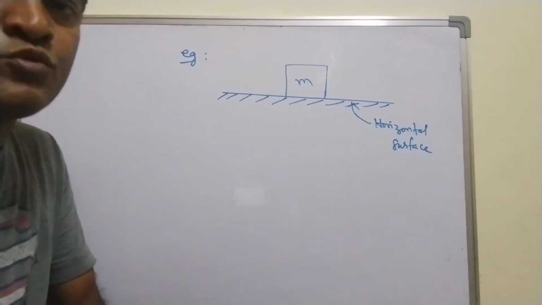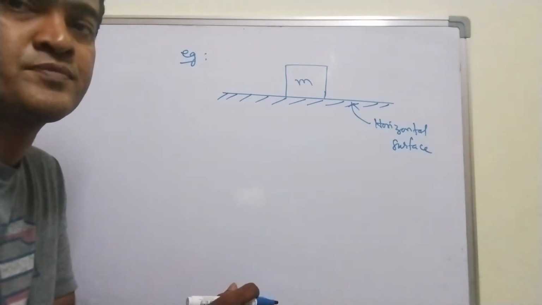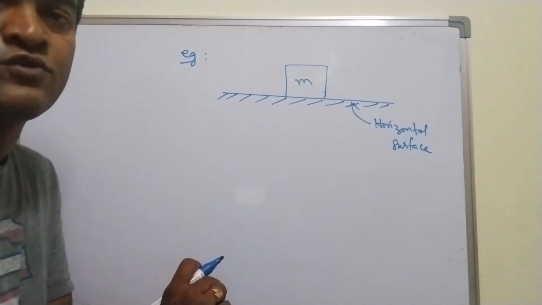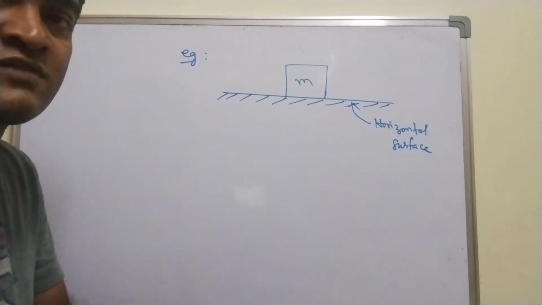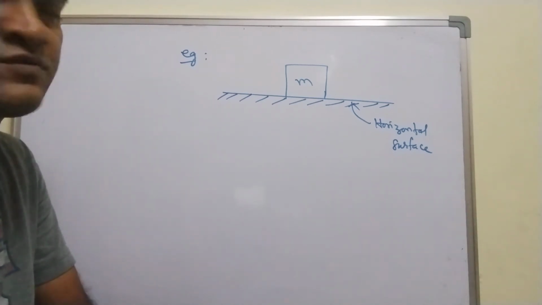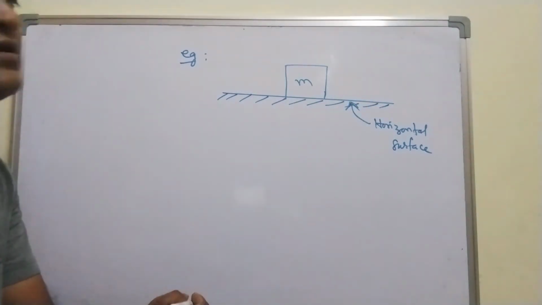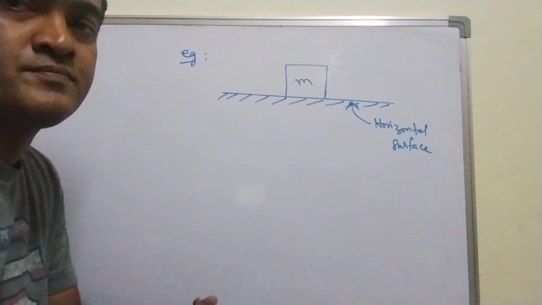Whenever I mention a smooth surface, only then you have to consider it frictionless. Smooth surface means frictionless, otherwise it is rough only. I did not mention this as a smooth surface, so it is assumed to be a rough surface, right? For a smooth surface, there is no friction at all, right?